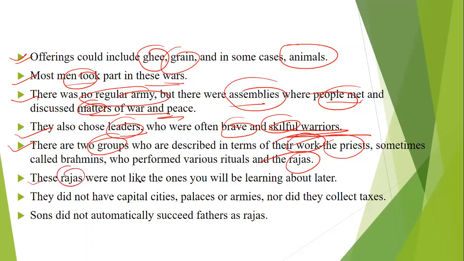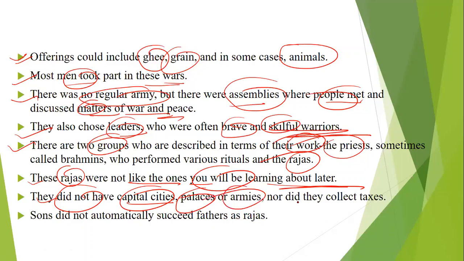Now these rajas were not like the ones you will be learning about later, right. Rather, they were still dependent on the Brahmins for their sustenance. Second, they did not have capital cities. जैसे आपके उज्जैन में जाएंगे, जैसे राजस्थान में आप जाएंगे, ठीक है, the Rajput kingdoms were there. In Maharashtra में जाएंगे, Maratha kingdoms were there. So those later rulers had their own capitals, but at that time there were no such capitals, no palaces, no armies, and they did not collect any tax.